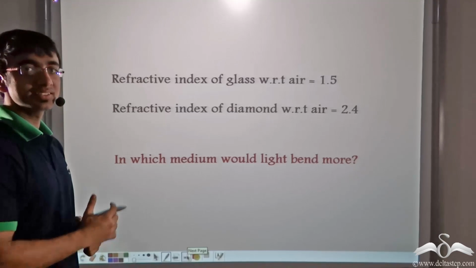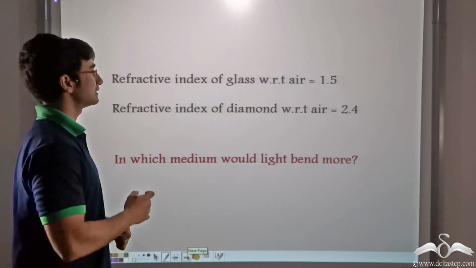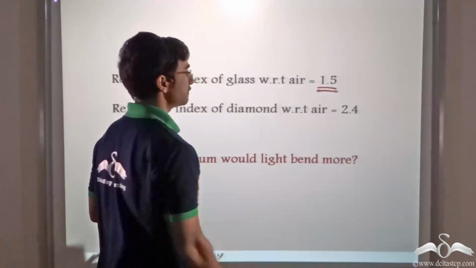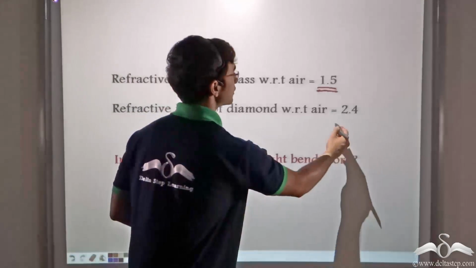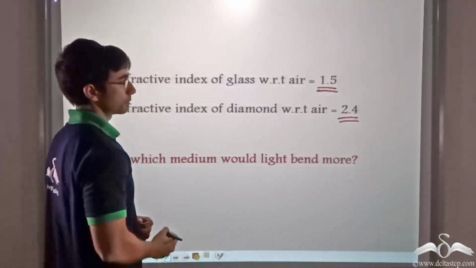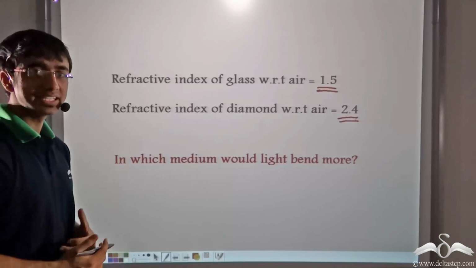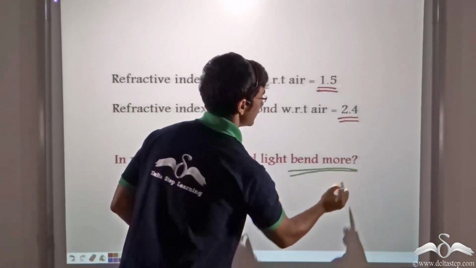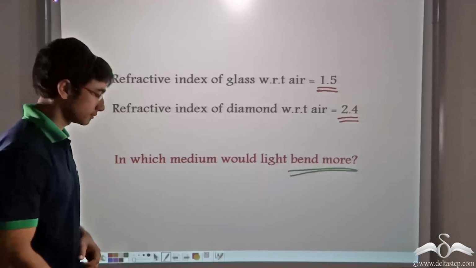Now we have been given this information, as you can see on the board. We have been told that the refractive index of glass with respect to air is 1.5 and the refractive index of diamond with respect to air is 2.4. Now with this information, can you tell me in which medium light would bend more? Let us find out mathematically how we can arrive at a conclusion.